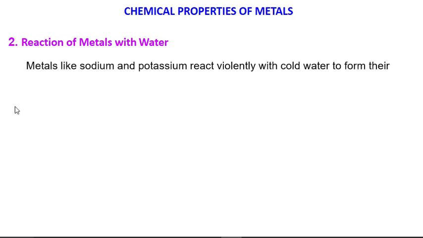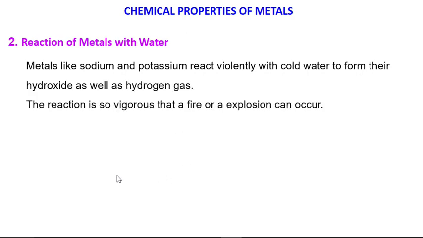Metals like sodium and potassium react violently with cold water to form their hydroxides as well as hydrogen gas. The reaction is so vigorous that a fire or an explosion can occur.